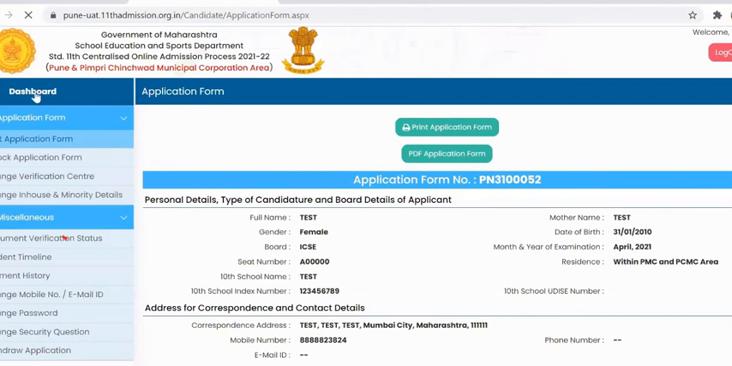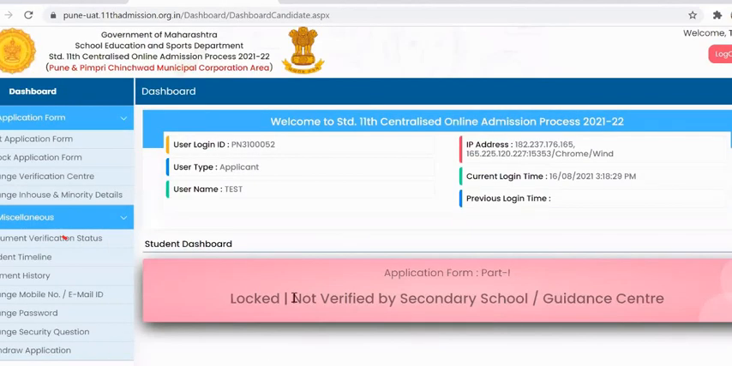Now if you go back to the dashboard, you will be able to see the status of the application form would be locked but not verified by the secondary school or guidance center. It will change into verified. The status will be changed into verified once the secondary school or guidance center verifies your application.